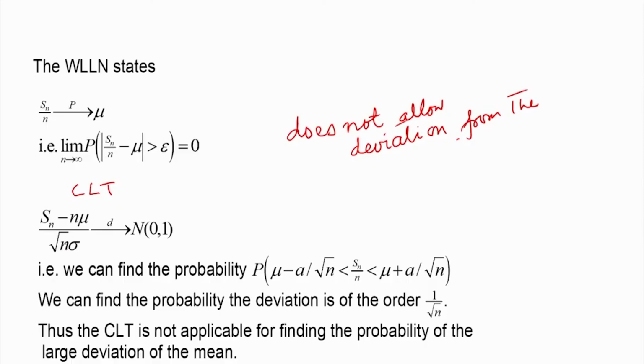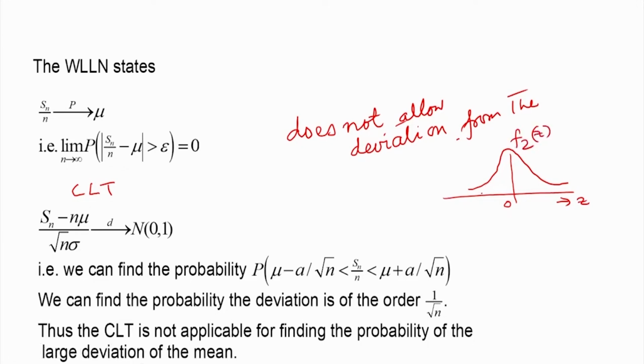So because of this, we can determine probabilities of this form only, because it is a normal distribution. I know that for a zero mean normal distribution, this is the standard normal distribution, f of z.